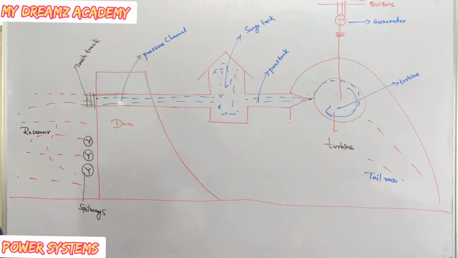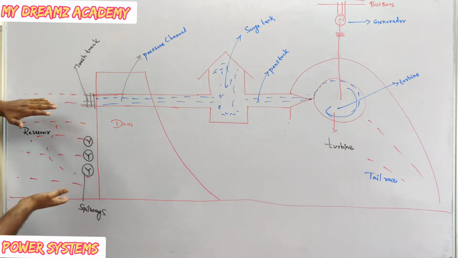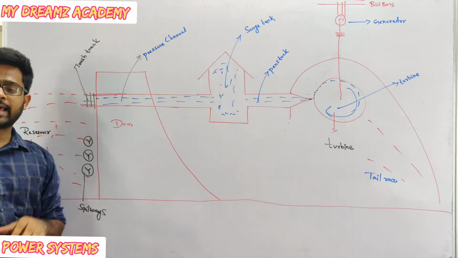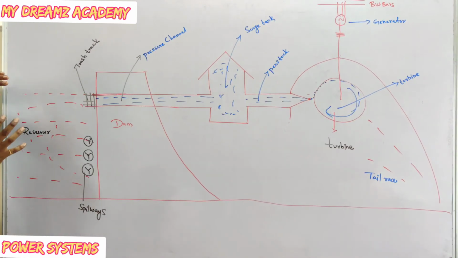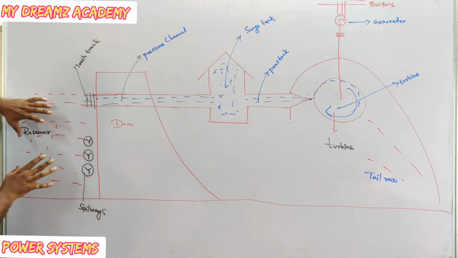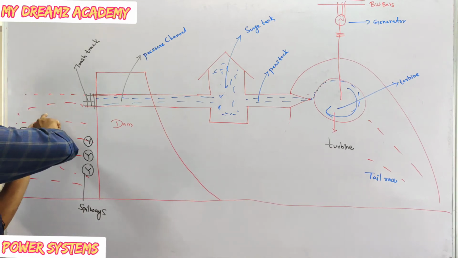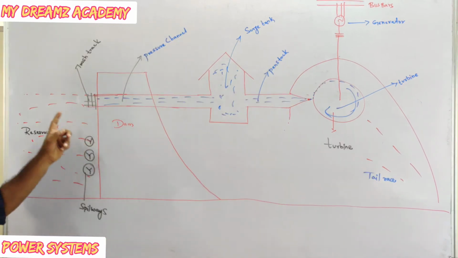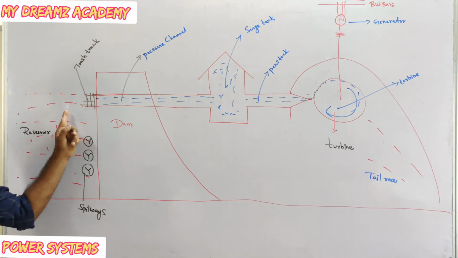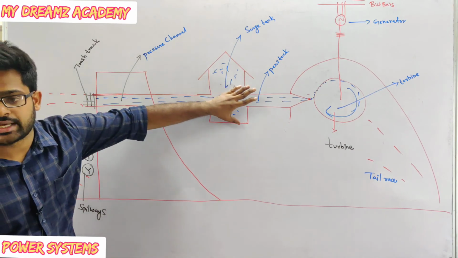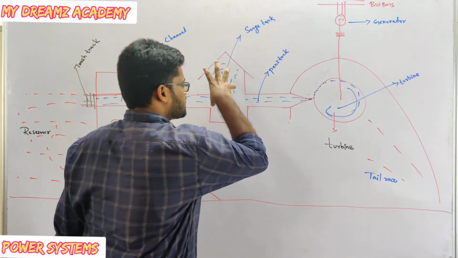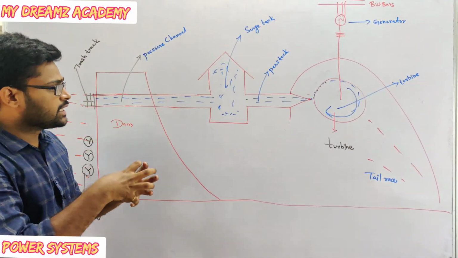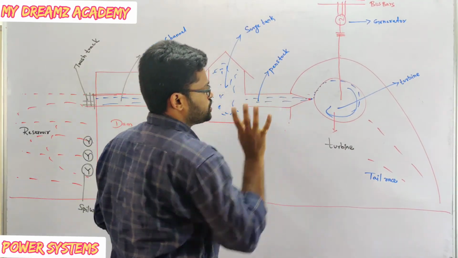Now the main important concept here is, first of all, we have to store the water in one place. That is called dam. Now this stored water will transfer from the pressure channel to the surge tank, and this surge tank will send the water to the penstock.